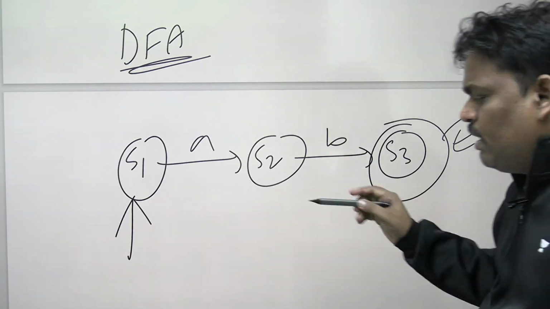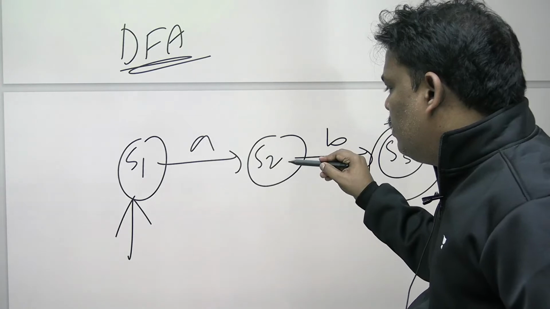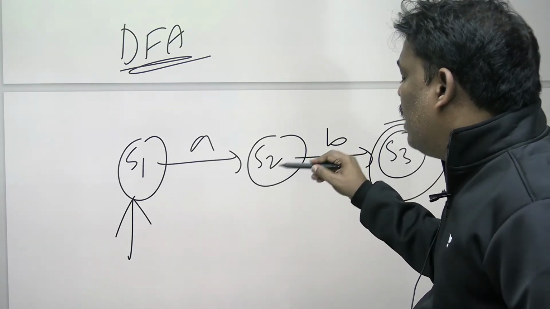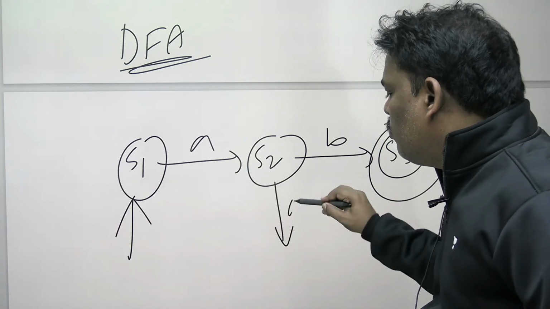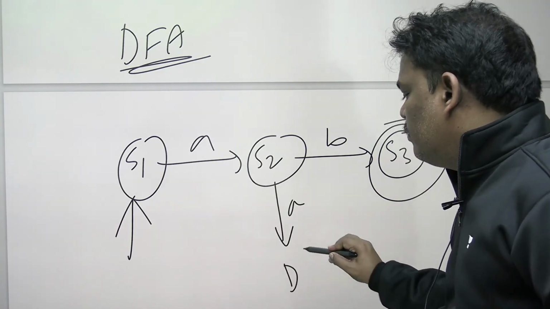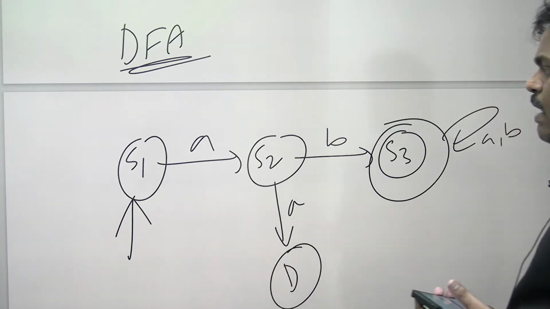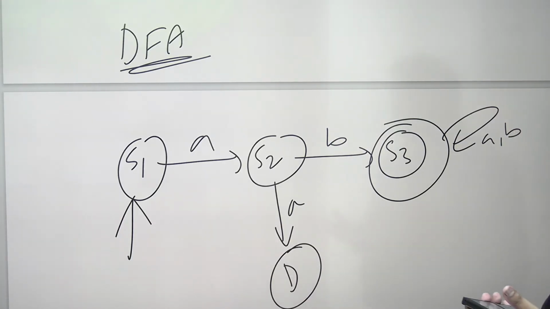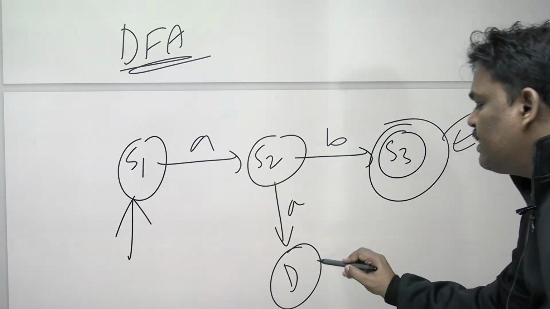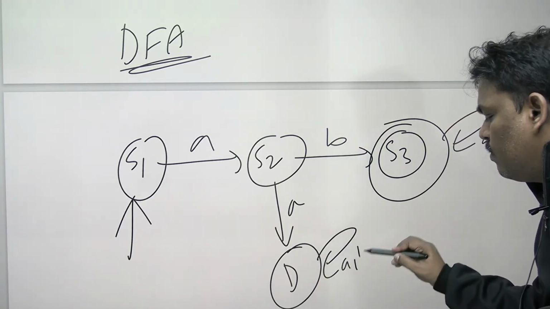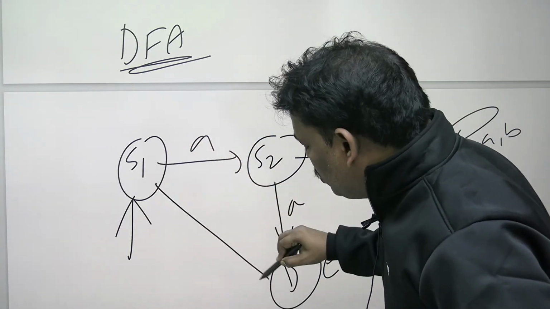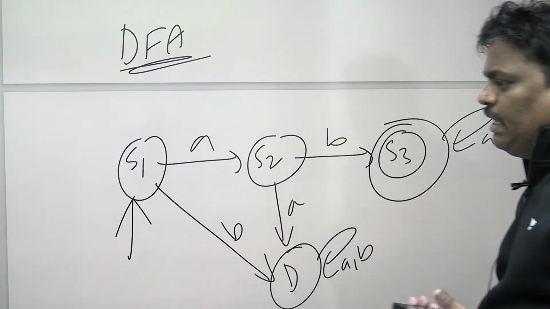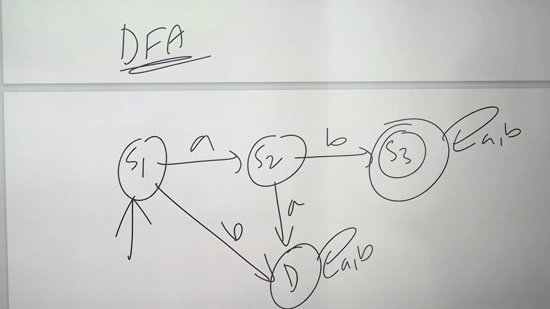Now listen. After starting with A, next B should come. If one more A comes in between, go to the dead state. What is the dead state's behavior itself? Next, S1 starting with B, dead state. It is a DFA.